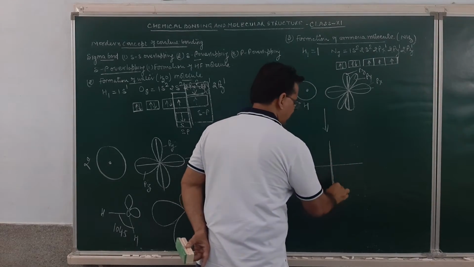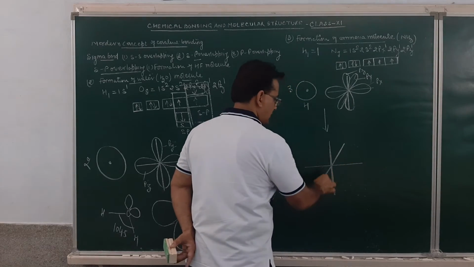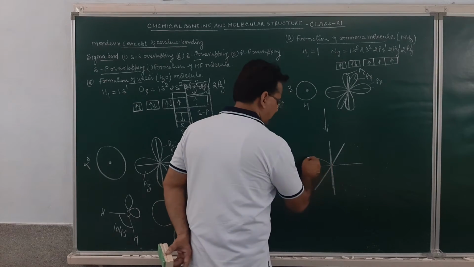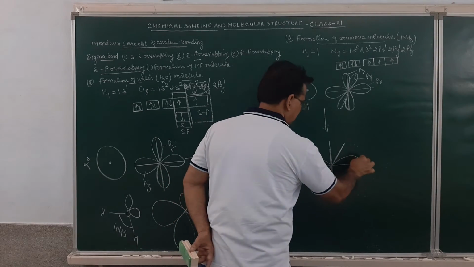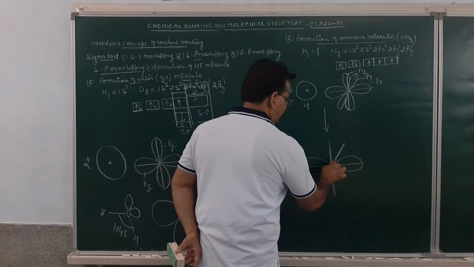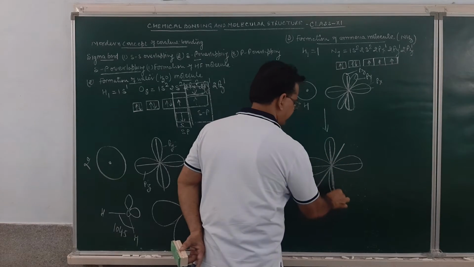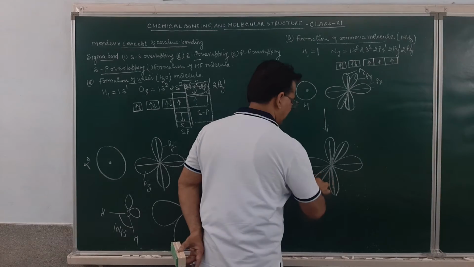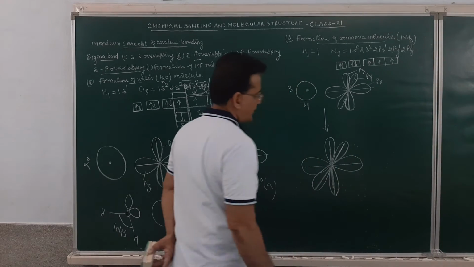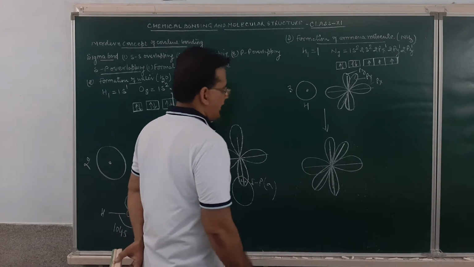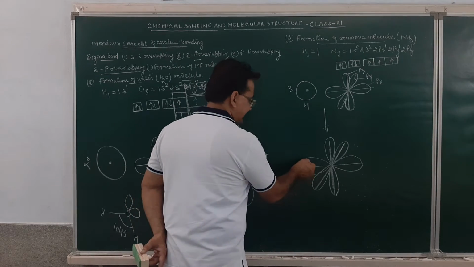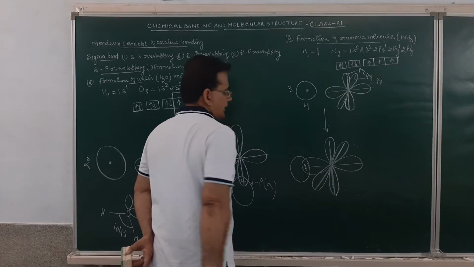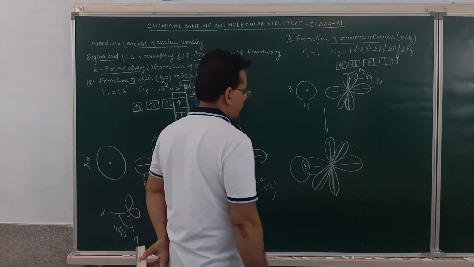You may see over here, students, these are p orbitals. This is the px orbital, this is the py orbital, and this over here will be the pz orbital. One of the hydrogen atoms will overlap with this, and this will result in the formation of a sigma bond.